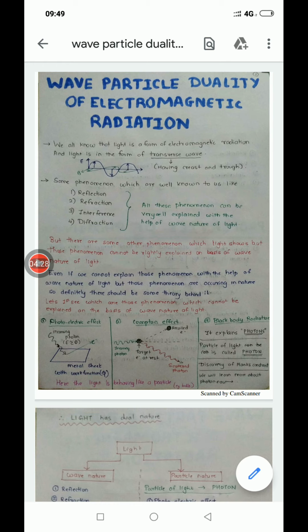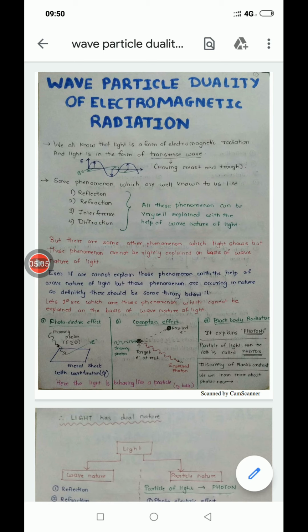Similarly, the Compton effect. What is the Compton effect? There is an electron in an atom, and when radiation of sufficient energy falls on that electron, it is scattered, and we get another photon coming out. Look at the figure. There is a target electron which is at rest, and an incoming radiation or incoming photon is coming with sufficient energy, and it hits our electron.